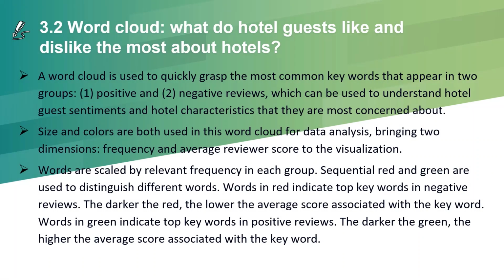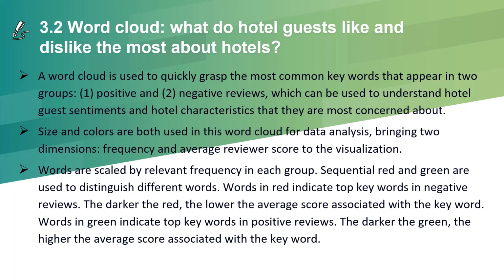The second area which we look at is the keywords of the positive and negative reviews of hotel guests. These will be essential in helping decision makers understand the preferences of their consumers and thus align their services to the needs of the general hotel guests.